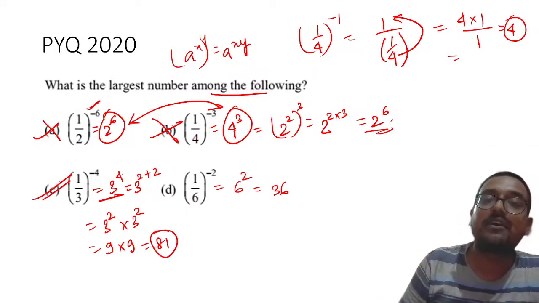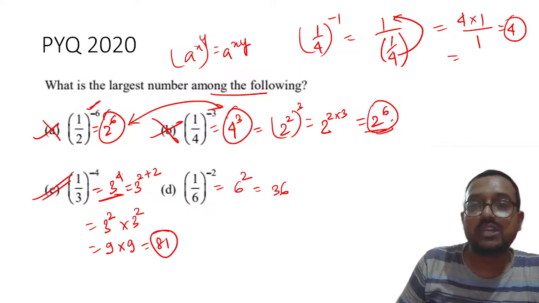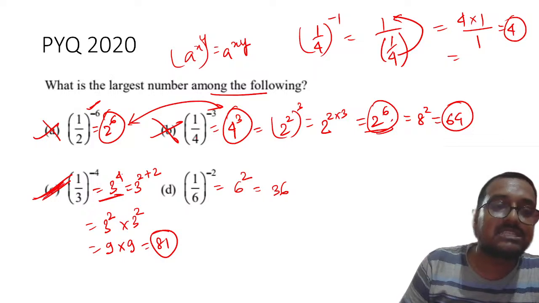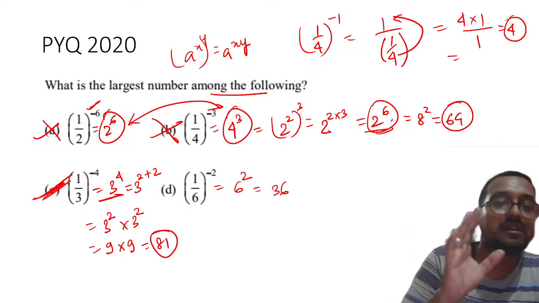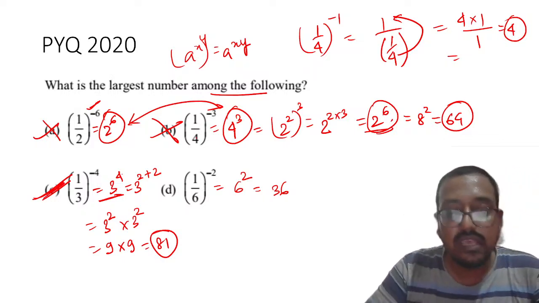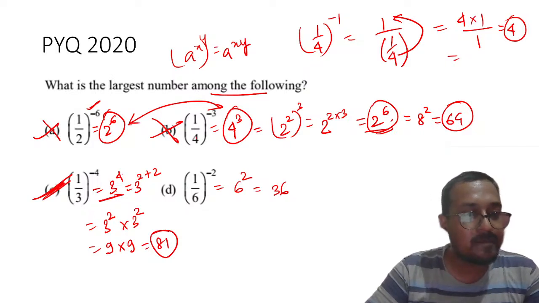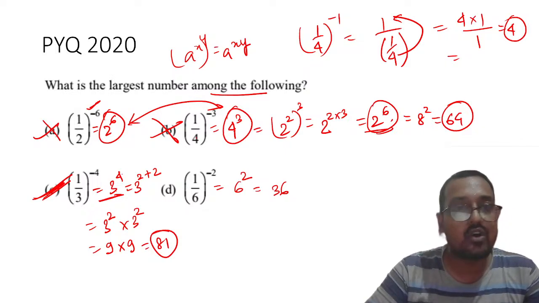If you want to cross check, you can see that this 2 raised to power 6 will be nothing but 8 square, that is equal to 64. So again you can see that C is the correct answer. The highest number is nothing but 1 by 3 raised to power minus 4. Understood by everyone? Yes, Karthikeyan, you are very correct. Option C is the correct answer.